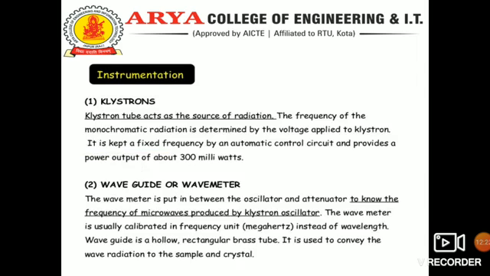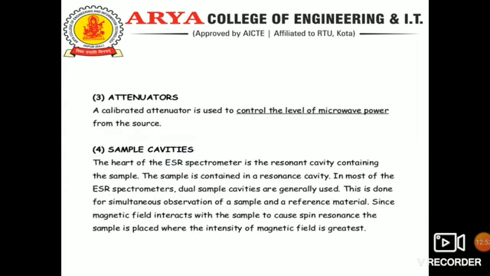In this, the first one is Klystrons, which act as a source of radiation, and the waveguide or wave meter is put in between the oscillator and attenuator to know the frequency of microwaves produced by the Klystron oscillator. The third is the attenuator, which is used to control the level of microwave power from the source.